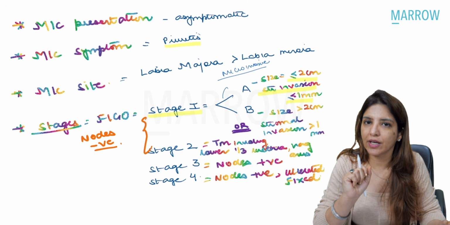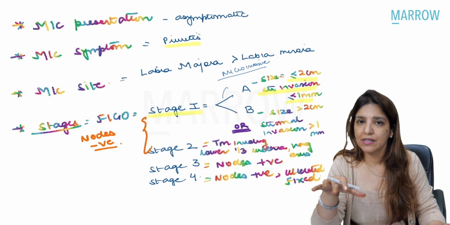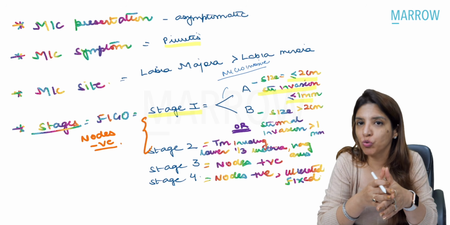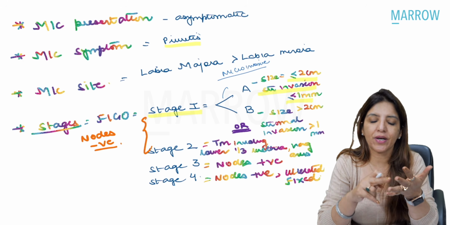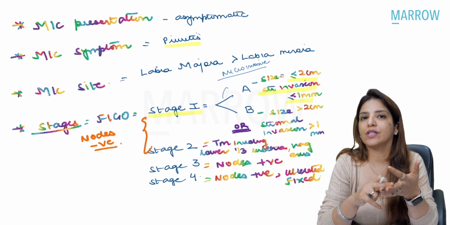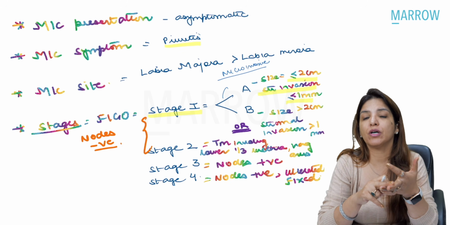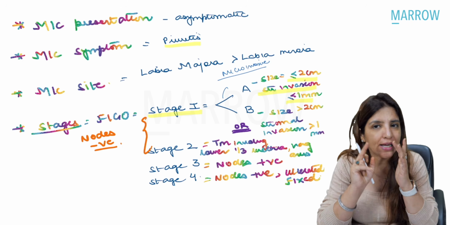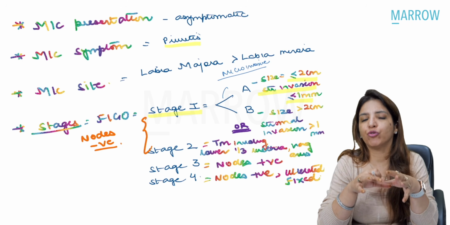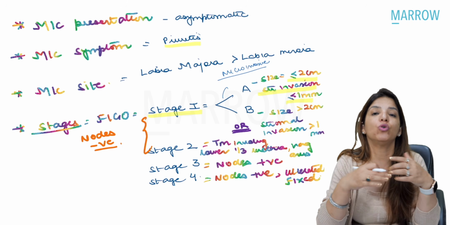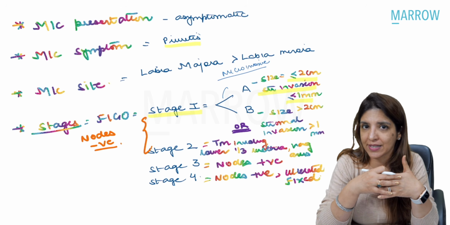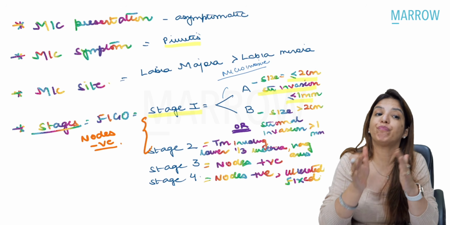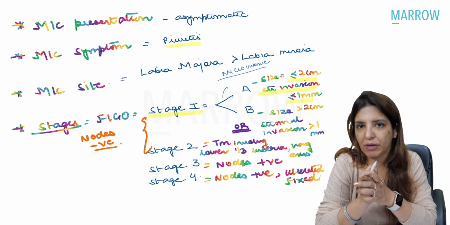Now, another very important thing is that for all gynae cancers, stage 4B comes for distant metastasis and if superficial inguinal lymph nodes are involved. So whether it is cancer cervix, cancer ovary, or cancer endometrium, whenever the superficial inguinal lymph nodes are involved, you categorize it as stage 4B. Now, in case of vulval cancer, the first lymph nodes which are involved are superficial inguinal lymph nodes, and they are the sentinel lymph nodes for vulval cancer. So, in vulval cancer, stage 4B is the involvement of pelvic lymph nodes, right?